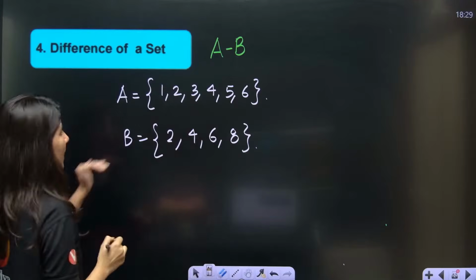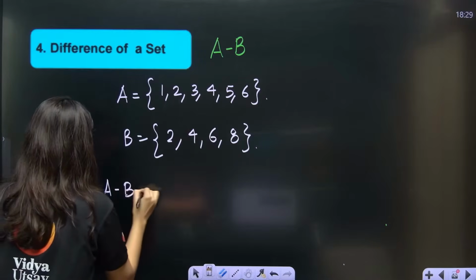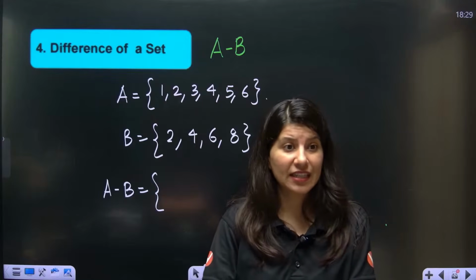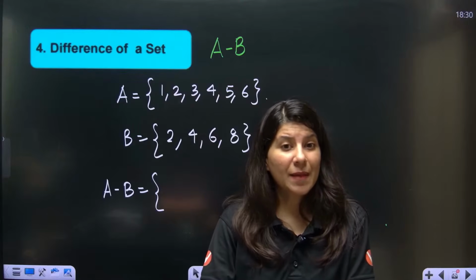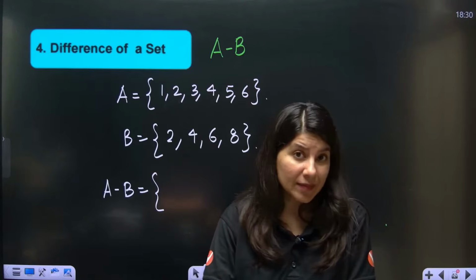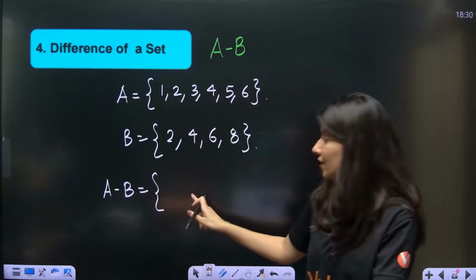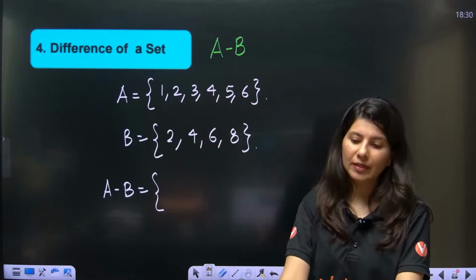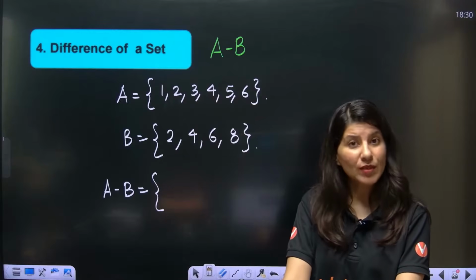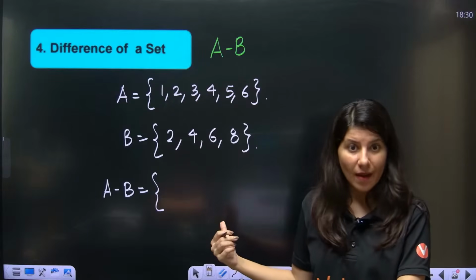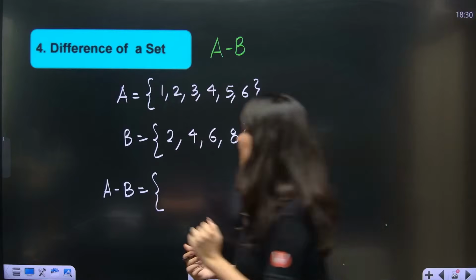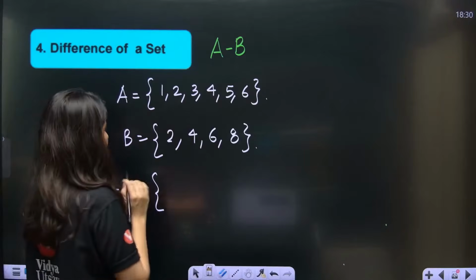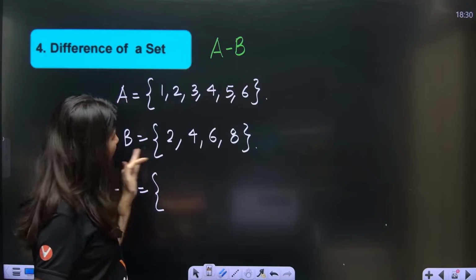Now A minus B is what? Understand this very nicely. A minus B means all the elements which are available in set A but not in B. All the elements which are there in A, you have to write, but they should not be in B. Now check. 1 is there in set A. Is 1 here in B?